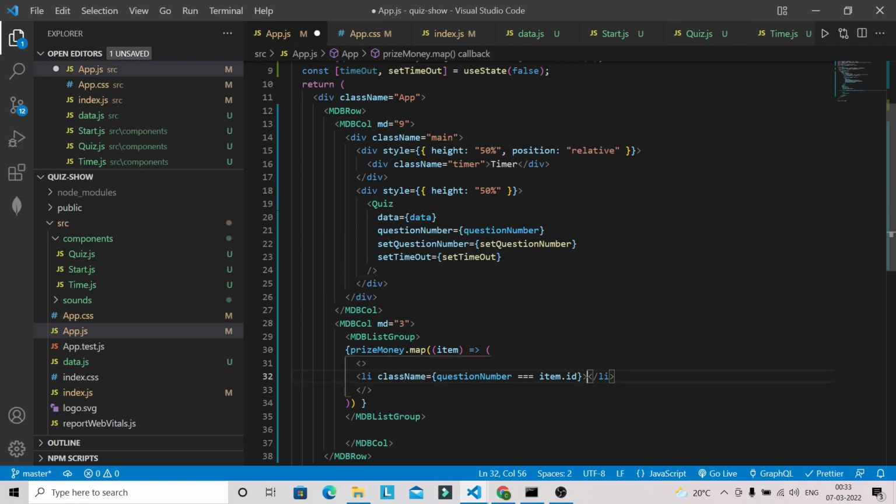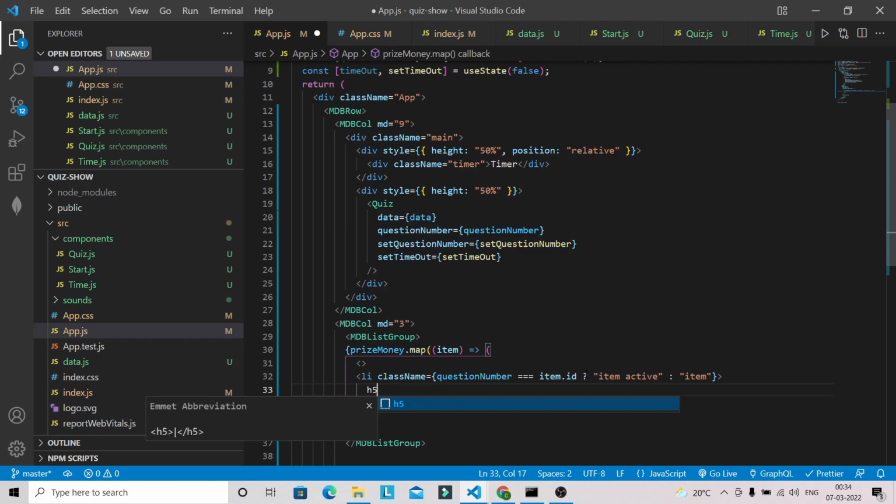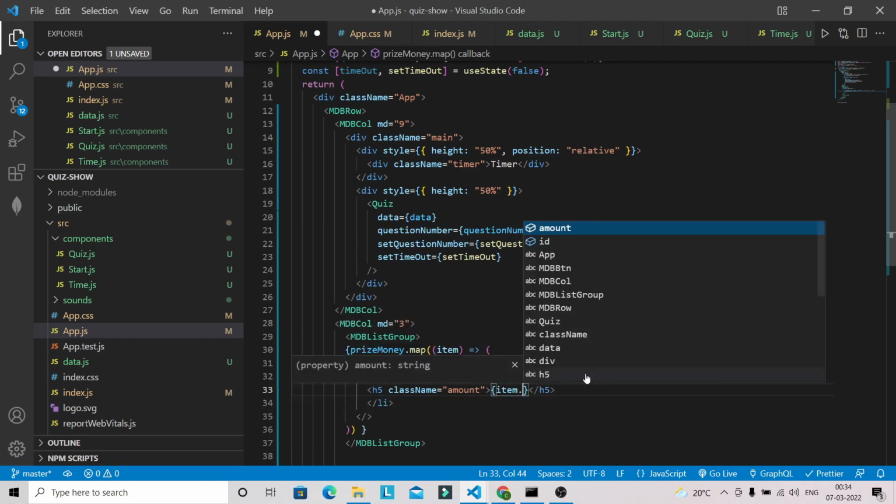Then we have to apply the class name item active, else it will be just item, okay. And inside this list tag I'm going to have h5 tag with the class name amount, okay. And inside that I'm going to display the amount.